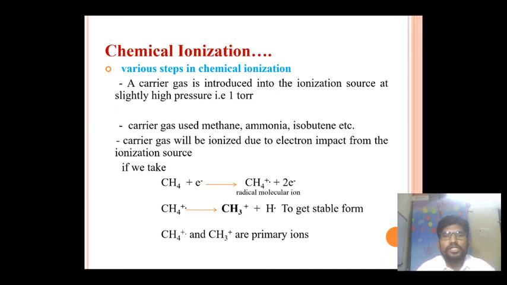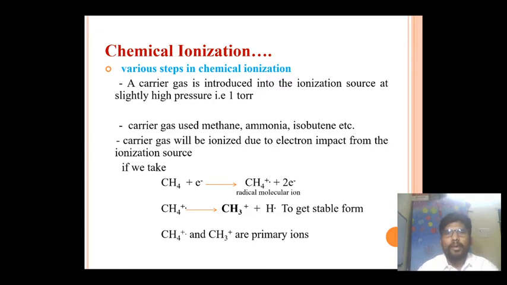If you see the equations here, we take methane as a carrier gas. That methane is bombarded with one electron, which comes from the beam of electrons present in the ionization chamber through the tungsten filament.